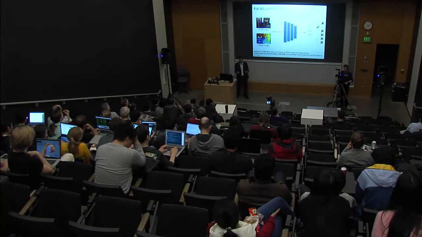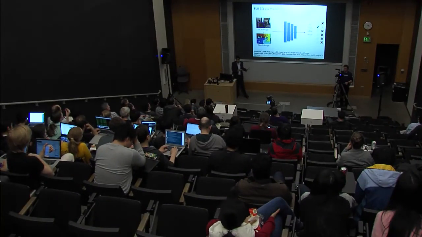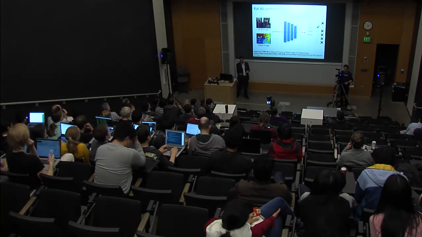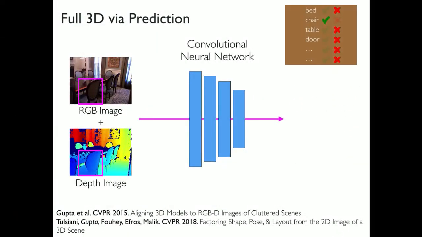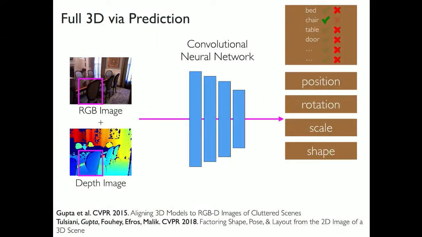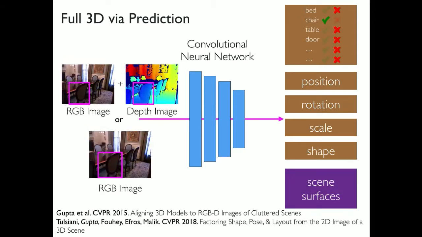What we have also done more recently is essentially do full 3D inference via prediction, where you can train convolutional neural networks to go from image observations to not just the category that the object belongs to, but also more detailed attributes. Where is this chair in the real world? What is its size? How is it oriented? What is its precise shape? And so forth. And you can also make predictions for scene surfaces. And what this allows you to do is not just do it with RGBD image observations, but you can also do this with vanilla RGB images on the internet.